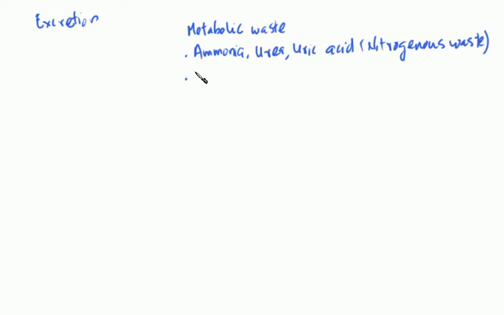Other than these wastes, you can also find waste such as carbon dioxide. That's one of them. Then we generate water in respiration. For example, we produce water. It's a waste product. And we also get rid of excess ions, maybe sodium ions or potassium ions, or chloride ions, or even phosphate or sulfate. Those are non-nitrogenous waste.